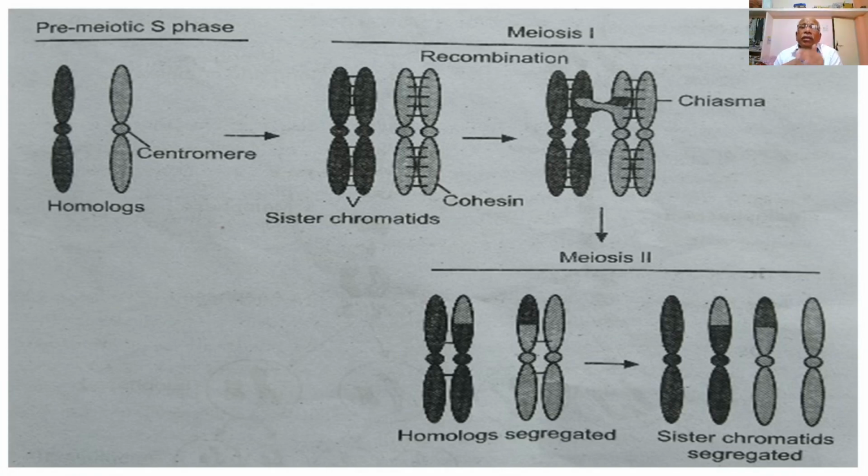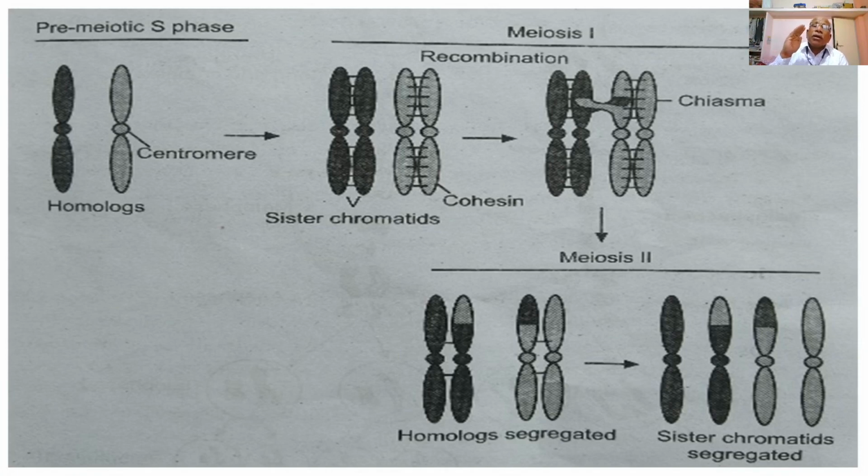In the figure you can see the homologs getting separated, and that one chromatid of each chromosome has exchanged segments with the other due to crossing over. The separation happens at the stage of metaphase and anaphase 2.